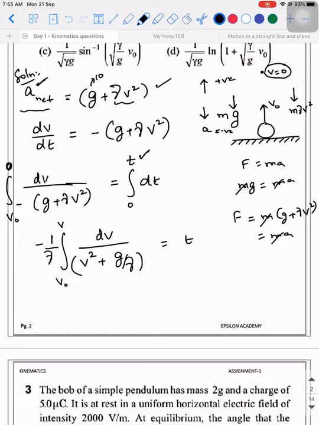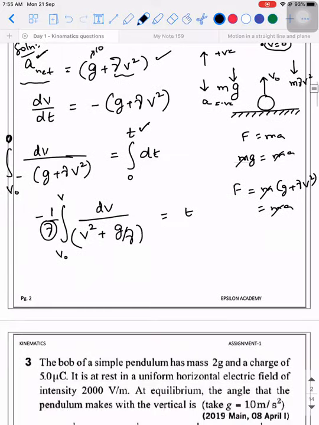Did you understand what I did? I took gamma outside. So this gamma will go to the other side. So integral of v naught, minus outside. Limits v naught to 0, yes, v naught to 0.